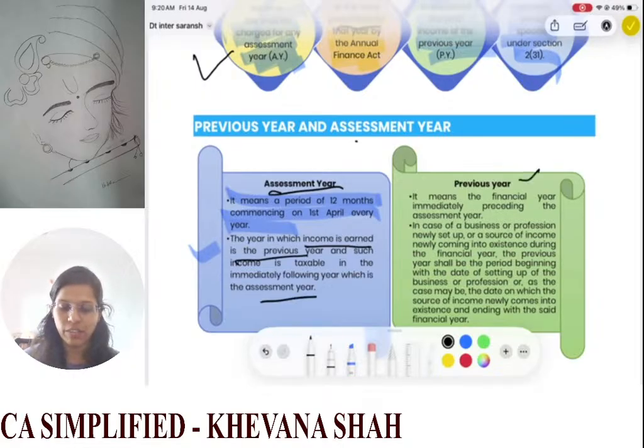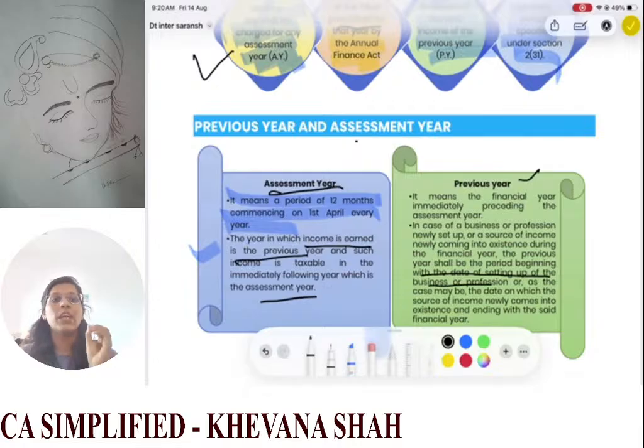Then what is your previous year? It means the financial year immediately preceding the assessment year. In case of a business or profession newly set up or a source of income newly coming into existence during the financial year, the previous year shall be the period beginning with the date of setting up the business or profession. So, if you don't have an established business and if you are starting, in that case, whatever is the date on which you are starting that business or that assignment, okay, or that profession, that date will be considered as your previous year.